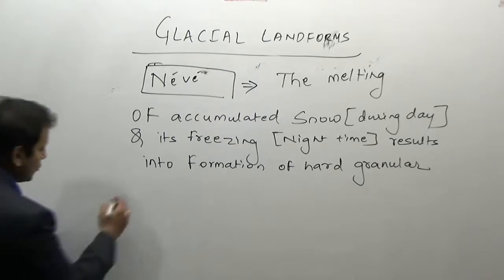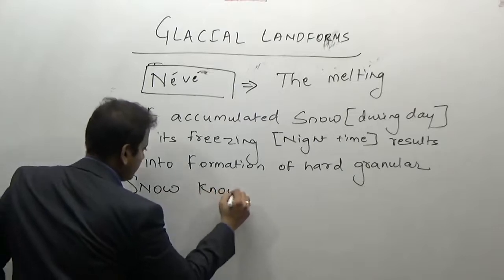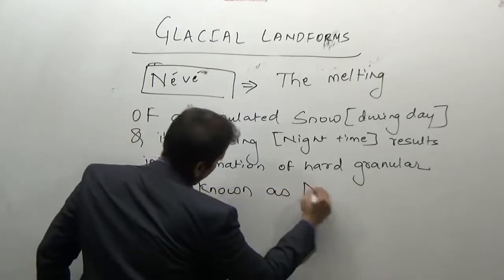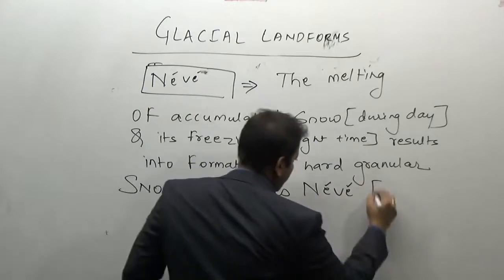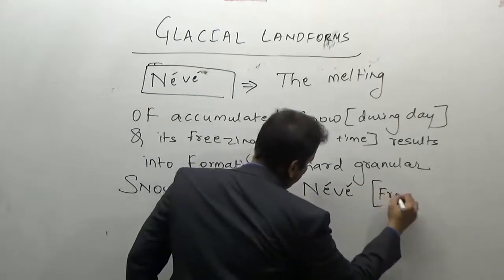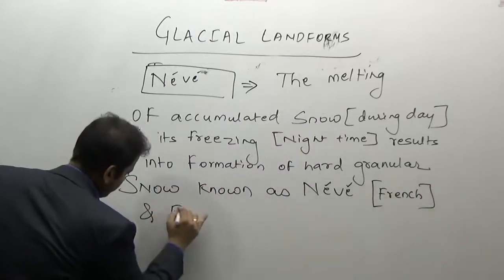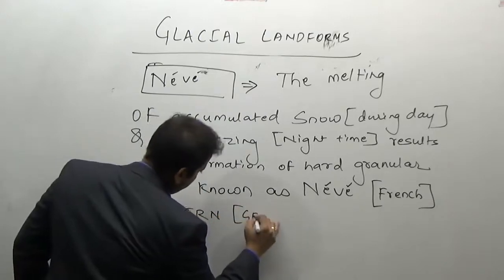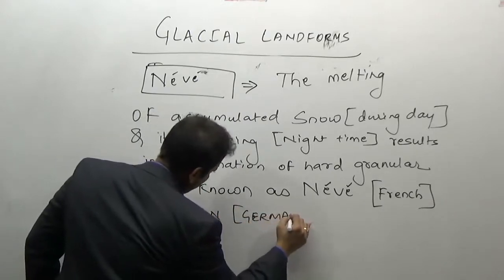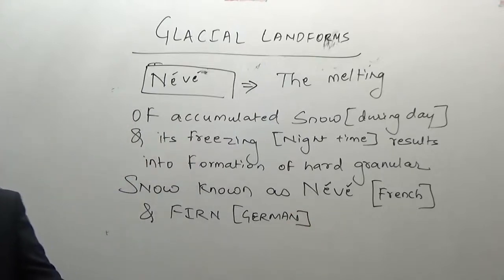A hard granular snow, known as neve in the French language and firn in the German language.